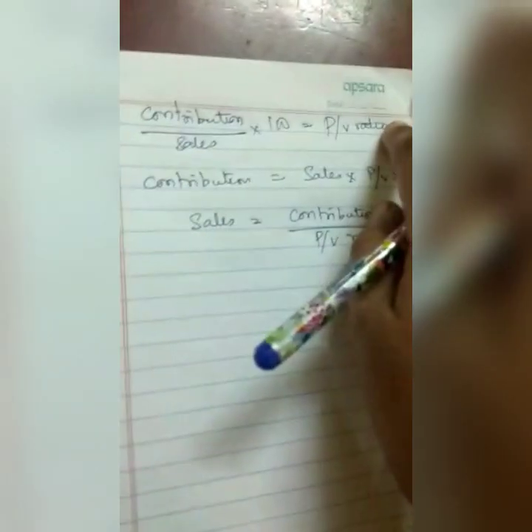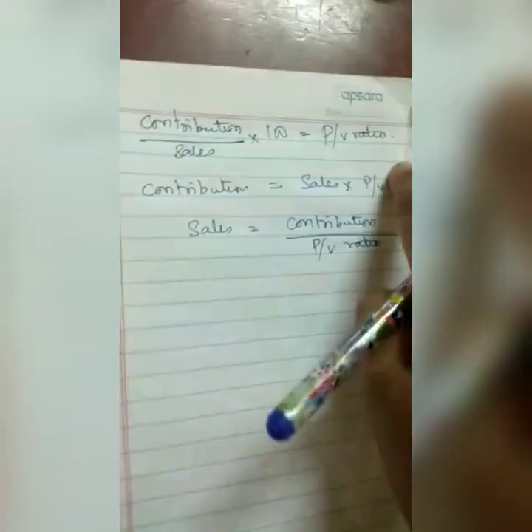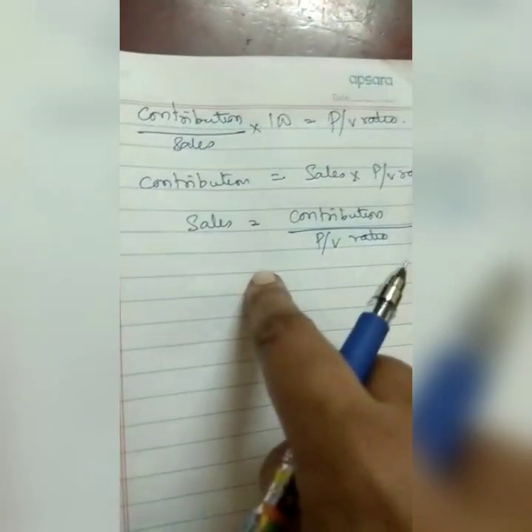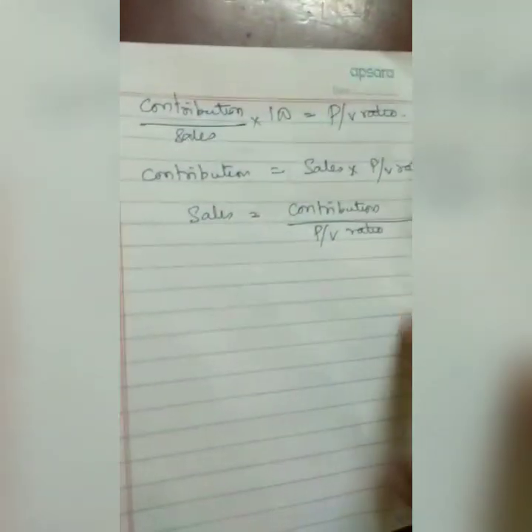It is just a cross multiplication of the figures. Contribution is equal to sales into PV ratio, just cross multiplying the same, and sales will be equal to contribution divided by PV ratio. It is just interchanging the values in the same formula where you can find the other unknown information, right? So this is with regard to PV ratio.